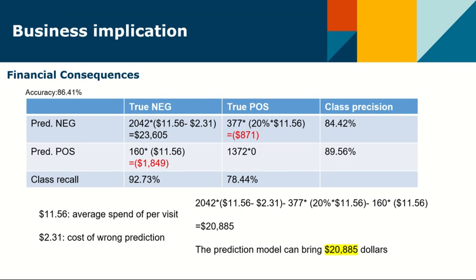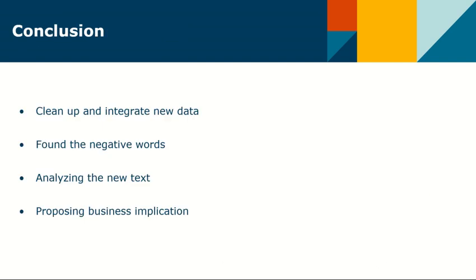After the calculation, the total net profit this prediction model can bring to McDonald's is $20,885. In summary, by cleaning and integrating new data, finding negative words, analyzing new text, and proposing business implications, we can directly put forward targeted suggestions for the deficiencies of each restaurant and find solutions to problems. Then make the McDonald's restaurant chain better.